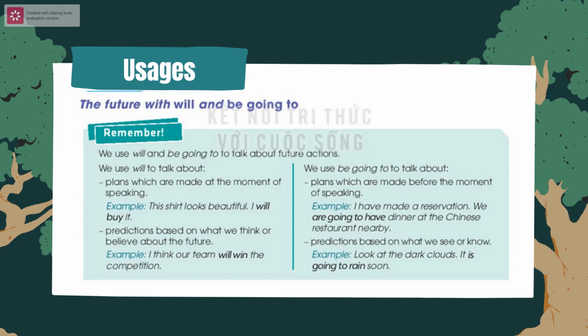And in the last example, you can see that it will definitely rain because there is clear evidence in the previous sentences. So the next use of the near future tense is also a prediction. But the difference between using it and the simple future tense is that these predictions are based on what we hear, see, or what we know. Okay?